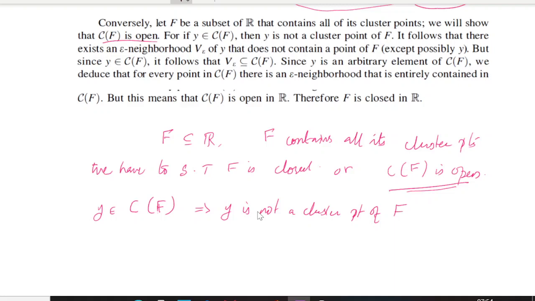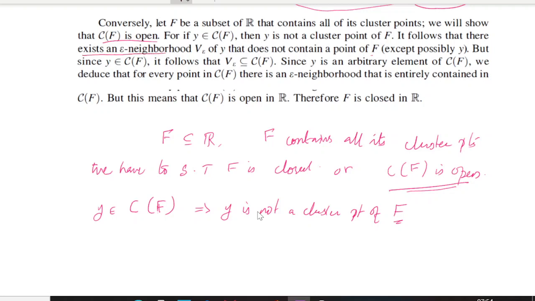That means we are able to find an epsilon neighborhood of y which does not contain any point of the set f. So there exists an epsilon neighborhood V epsilon of y that does not contain any point of f, right?